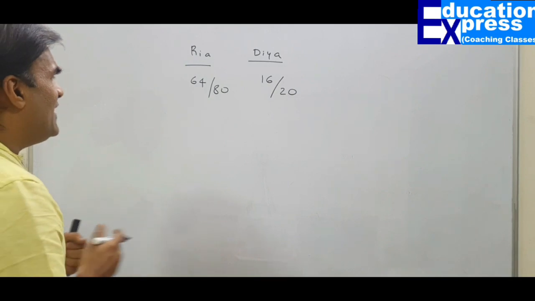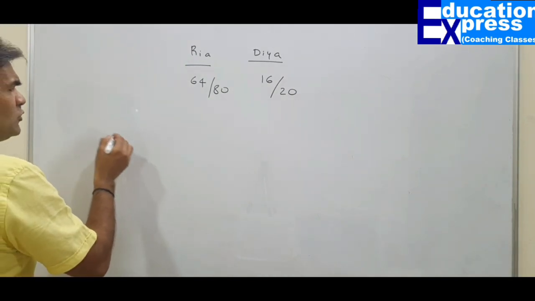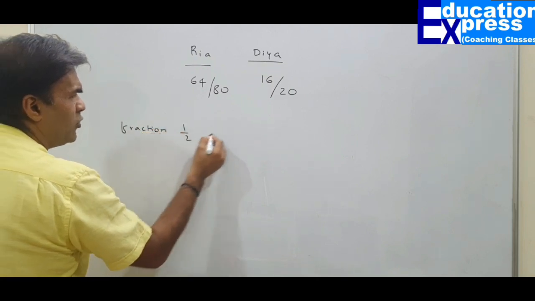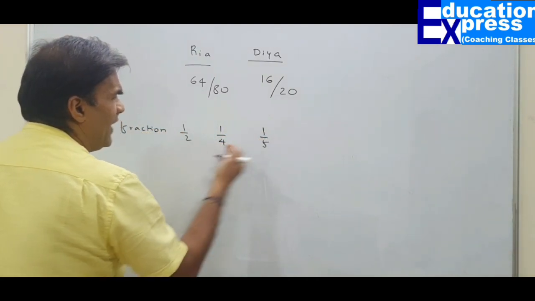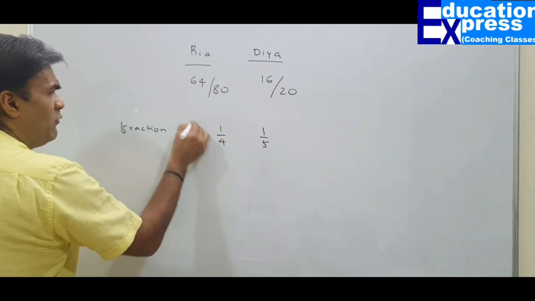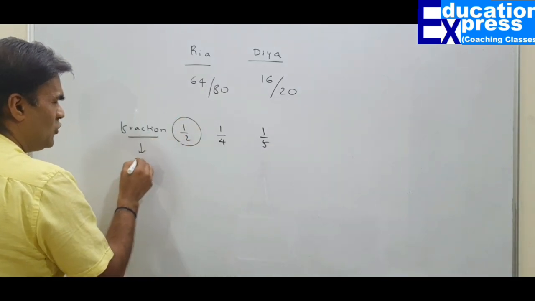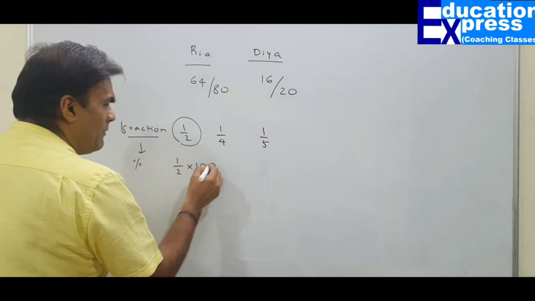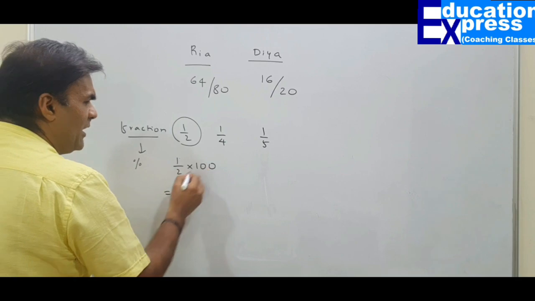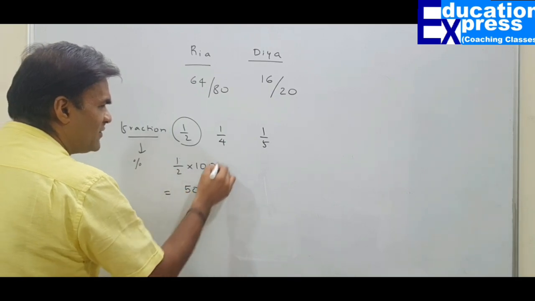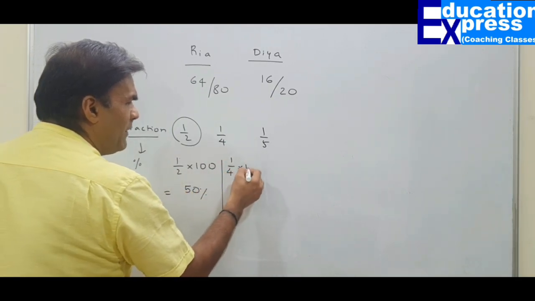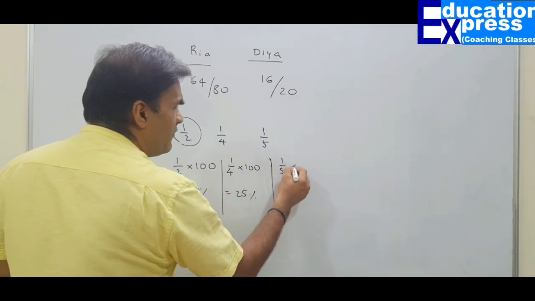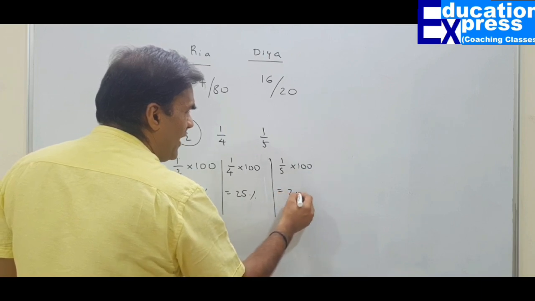So my answer is very simple. Whenever you want to convert a fraction, so given any fraction, 1 upon 2, 1 upon 4, 1 upon 5, these are fractions. Whenever you want to convert fractions into percentage, the simple thing is you keep multiplying by 100. 1 upon 2 multiply by 100, I get 50%. So 1 upon 4 multiply by 100, I get 25%. So 1 upon 5 multiply by 100, I get 20%.